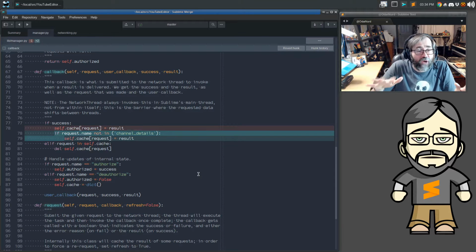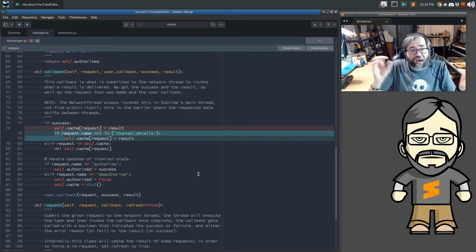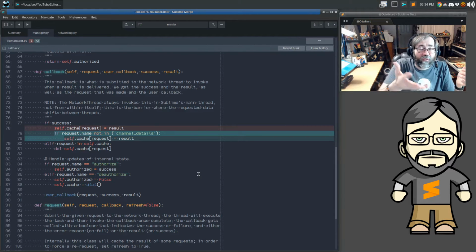So that's something we want to try to avoid. So we're moving the caching action out of this manager class and directly into the network class instead. Previously, the reason it worked this way was a mix of how the original test code was provided, how the original version was implemented, and the idea of why put something into the queue to be shuttled over to the other thread, so that the other thread can pull it out, say, no, you already have an answer for this, and invoke the callback back. We can save a little bit of time there.